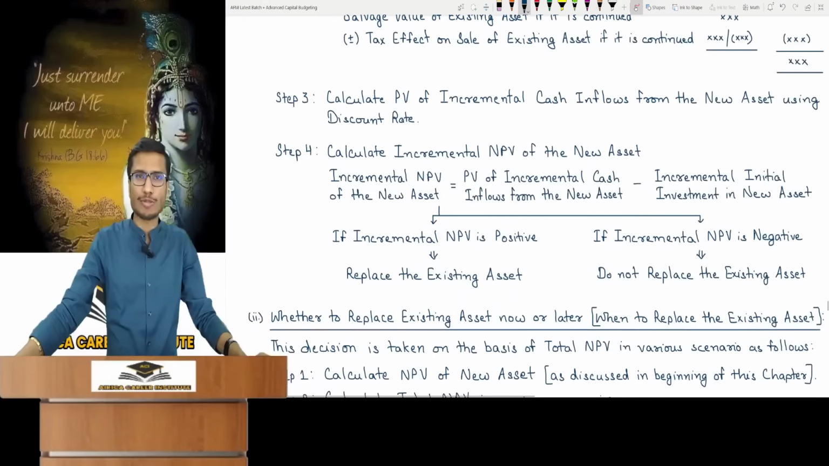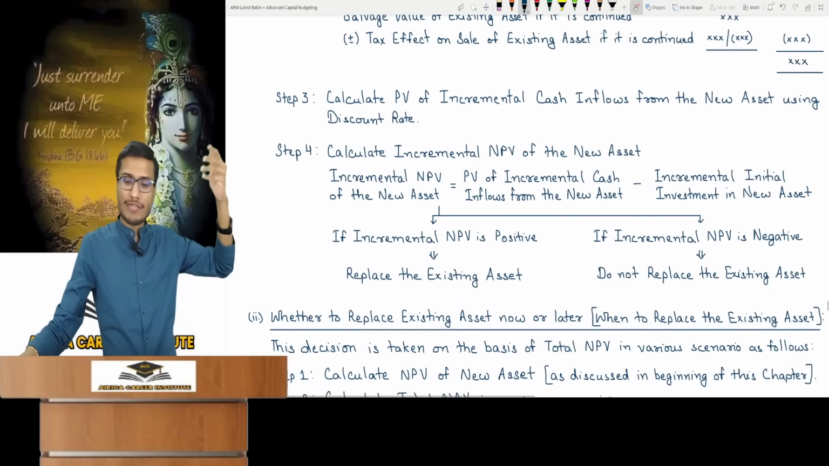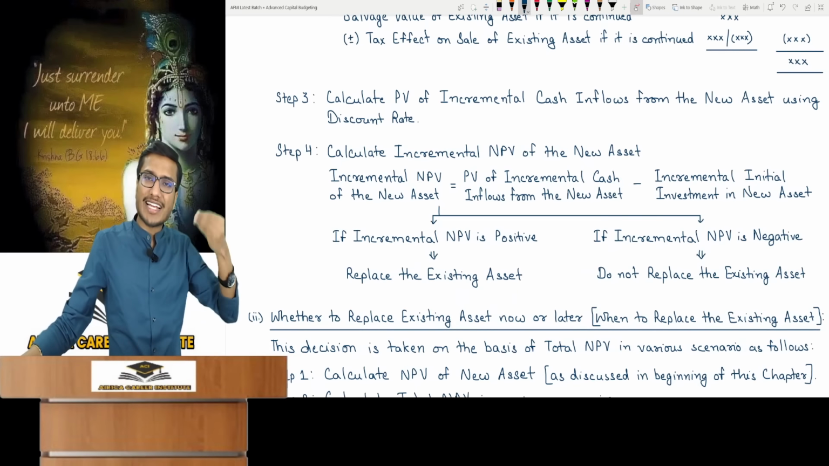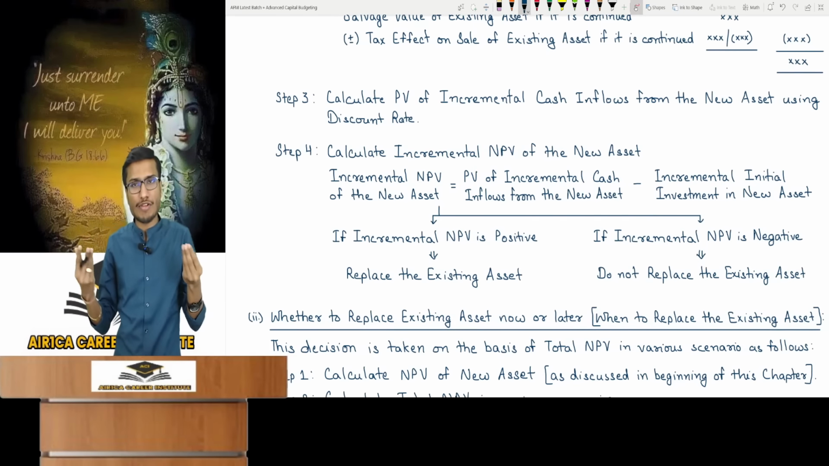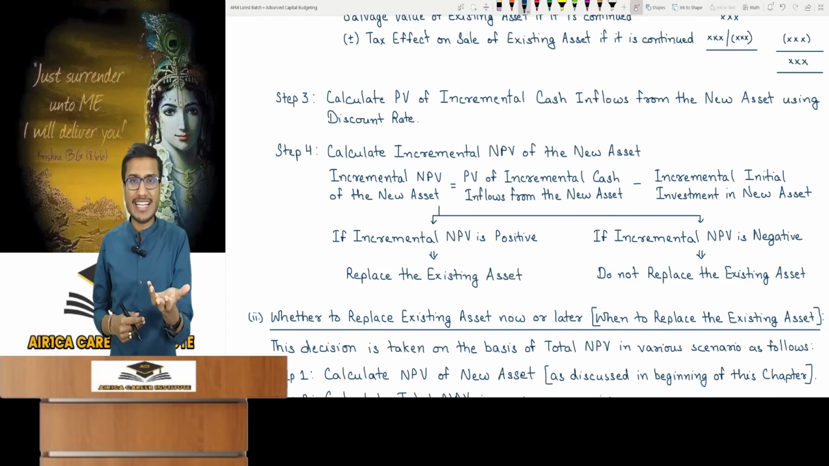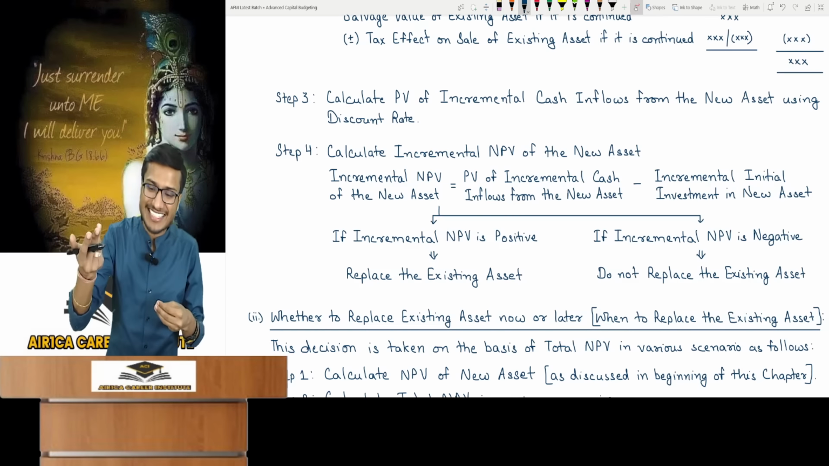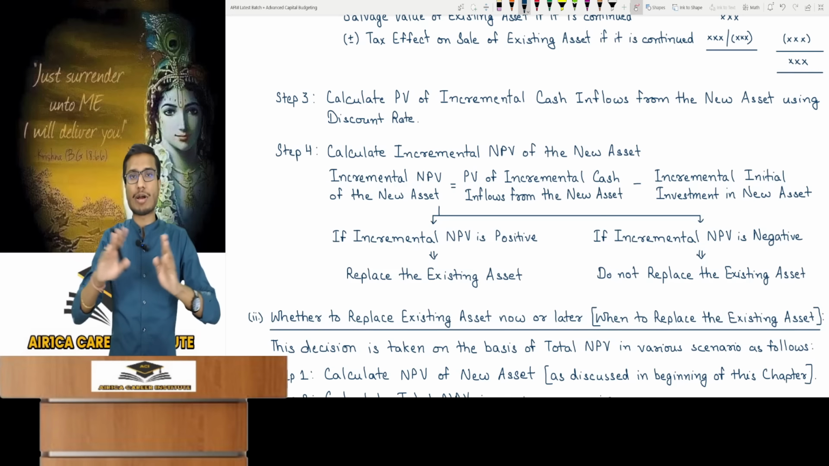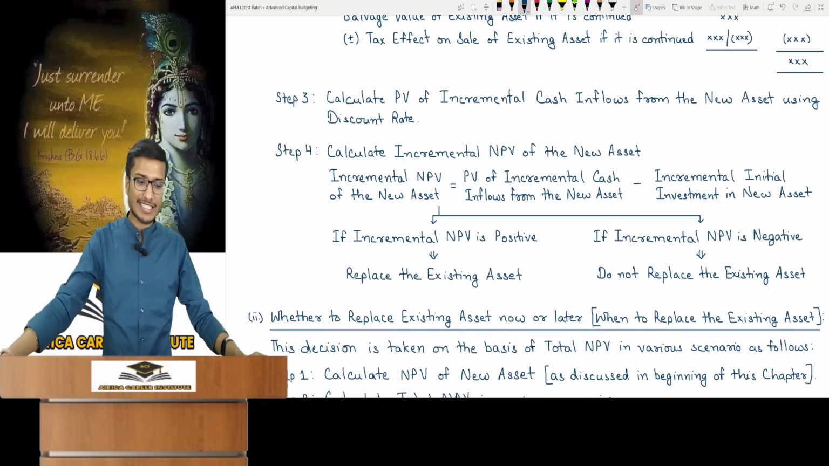Steps 3, 4 are simple. Calculate the PV of incremental cash inflows at the discount rate. Incremental NPV of the new asset is the PV of incremental cash inflows minus the incremental initial investment. If it comes out positive, the existing asset should be replaced with the new asset. If it's negative, then don't replace the existing asset. It's a loss. That's it, finished.